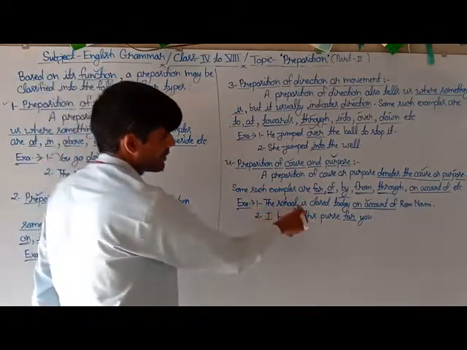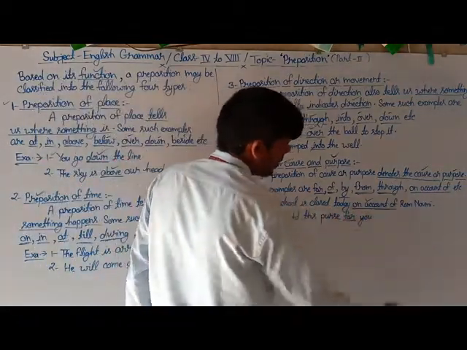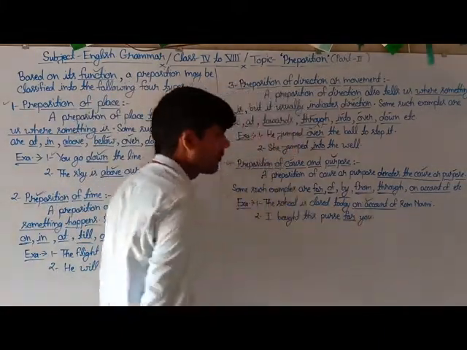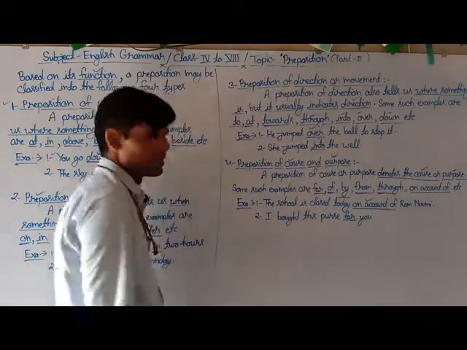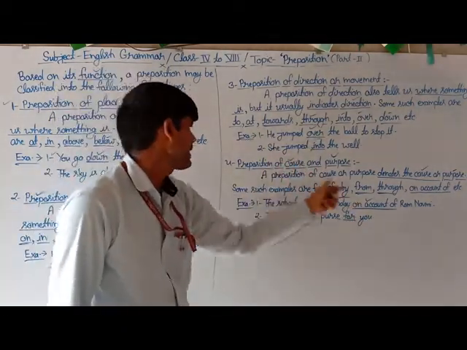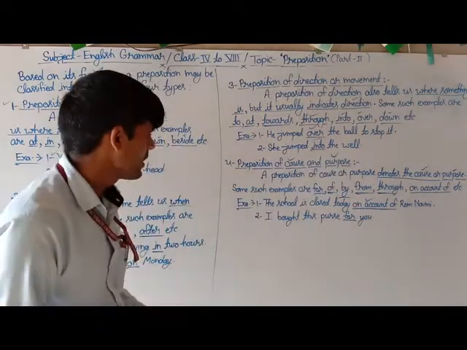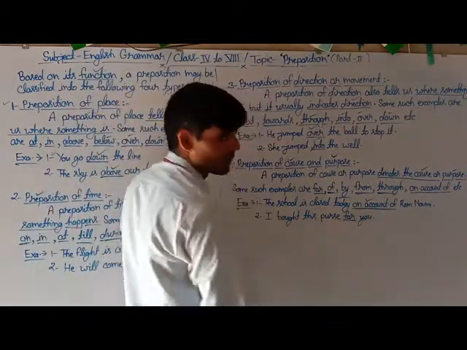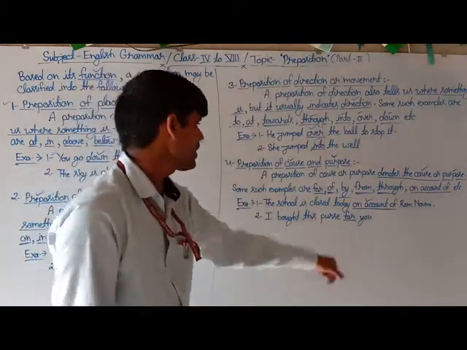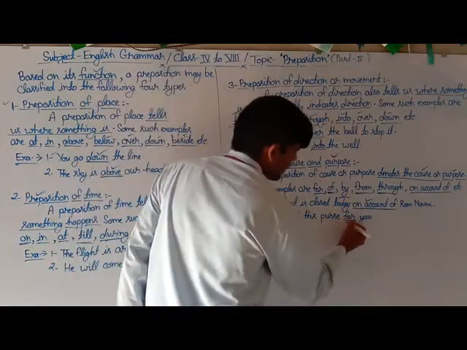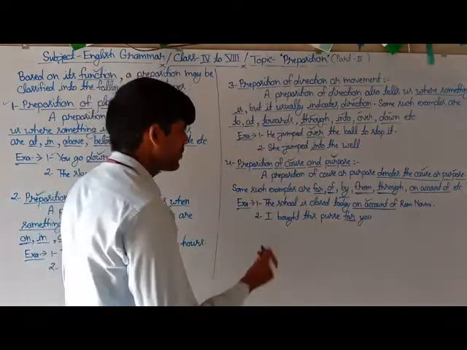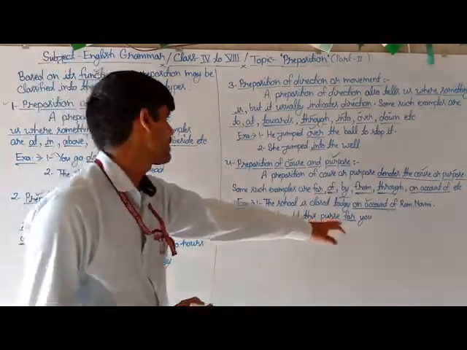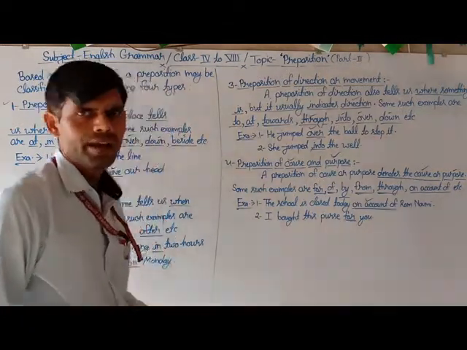The first sentence is: the school is closed today on account of Ram Navami. Here the underlined words on account of denote the cause. So this is counted as preposition of cause and purpose. And the second sentence is: I bought this purse for you. Here the underlined word for is a preposition which denotes the purpose of an action. So this is counted as preposition of cause and purpose.